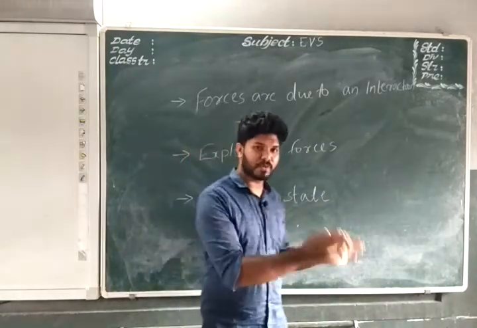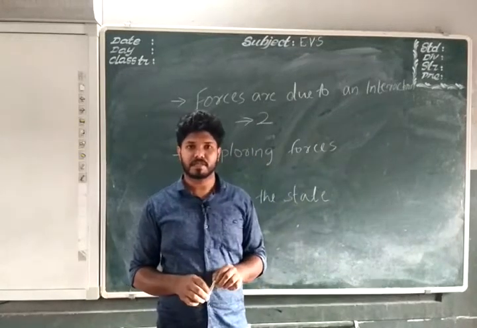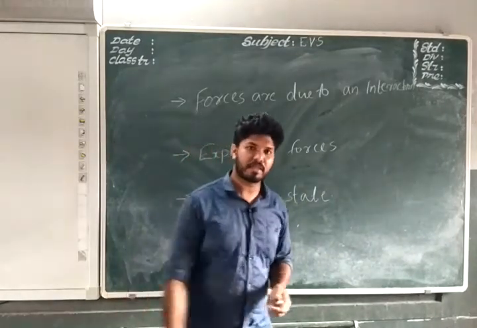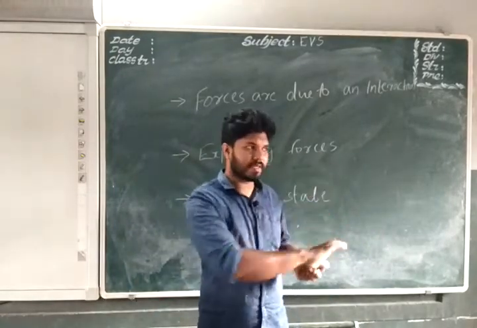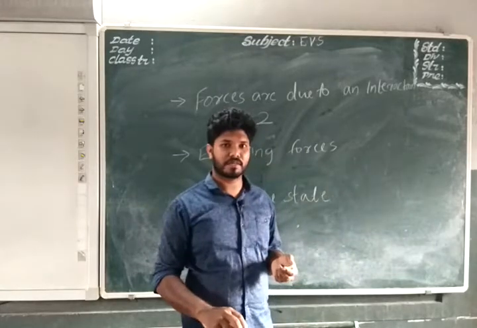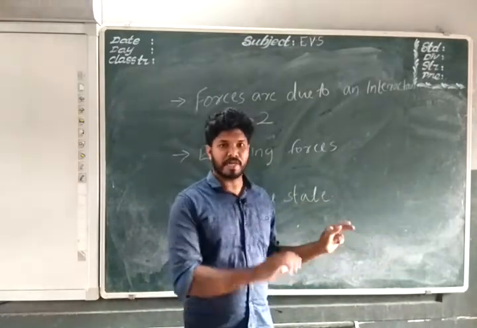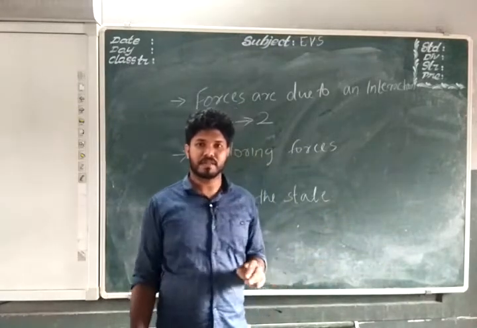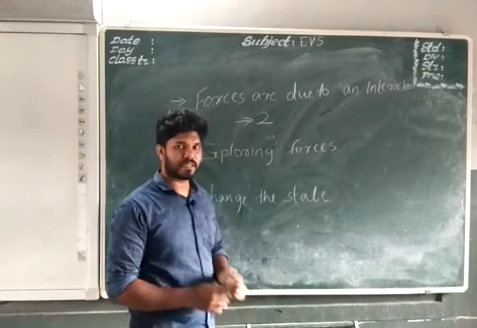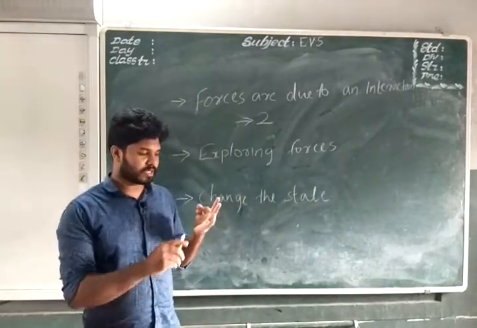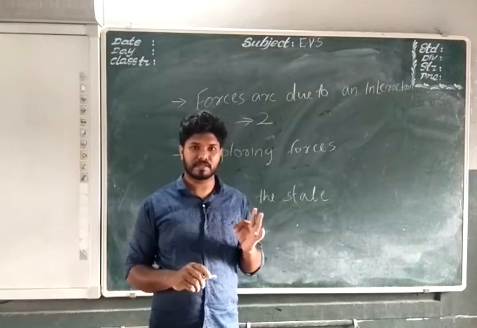When we are discussing the state of an object, the direction also will be considered. So if a ball is moving in a straight line, it will go in its straight line itself until someone diverts it from the straight line, or some stone is there to make a diversion. Otherwise the ball will go in the straight line itself. So the 3 things that determine the state of an object are rest, motion, and direction. These are the 3 things.